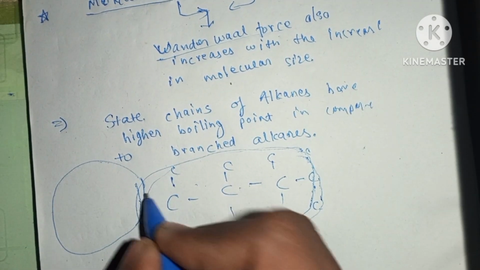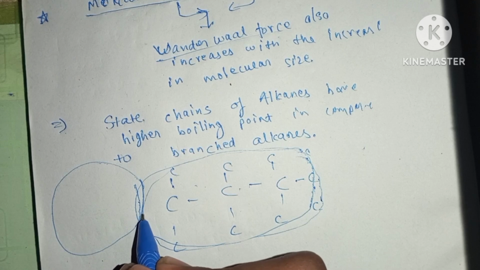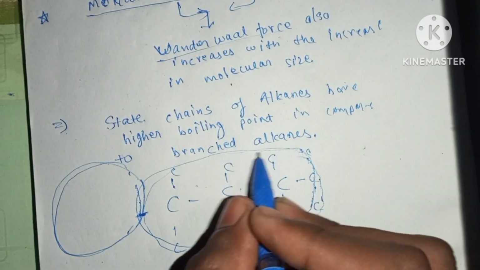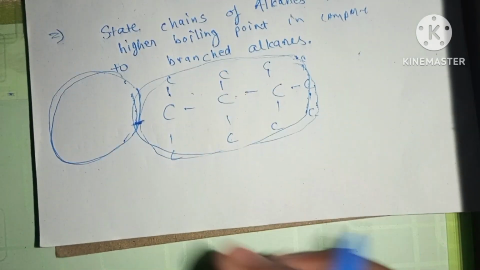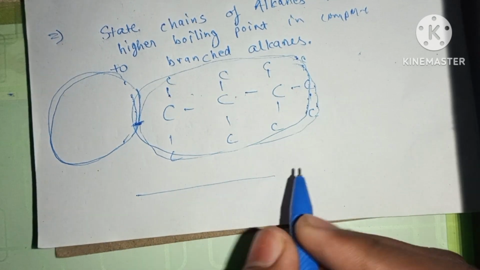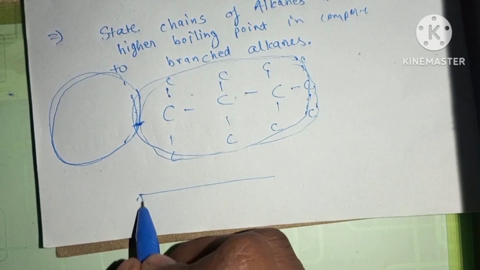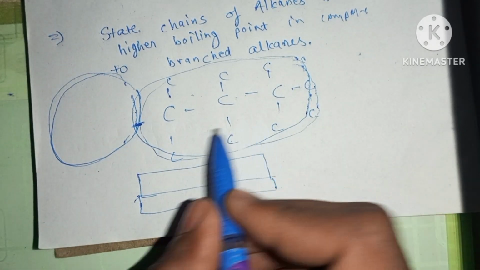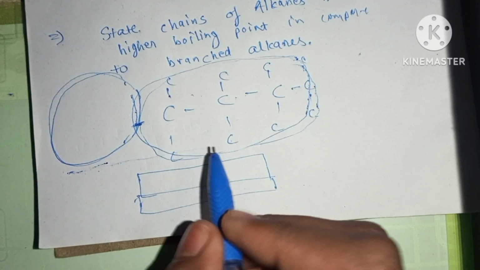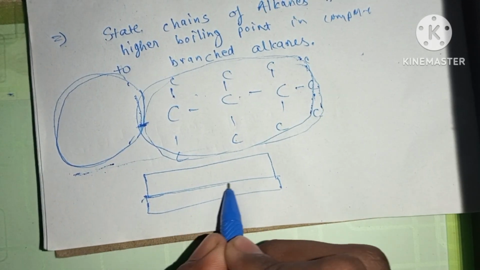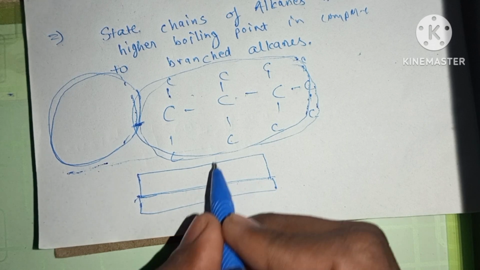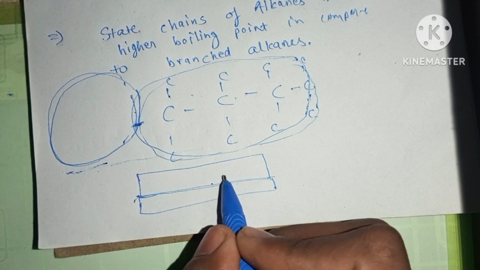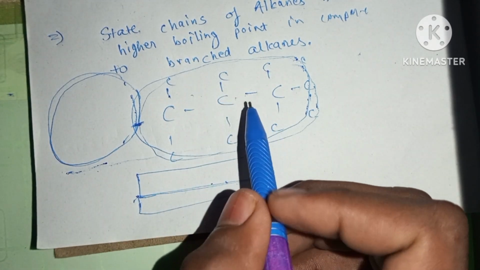So there is less van der Waals force between them, because it's more towards the spherical shape, and the straight chains always remain straight, so they will have a higher boiling point compared to these branched alkanes, because the van der Waals force is greater.